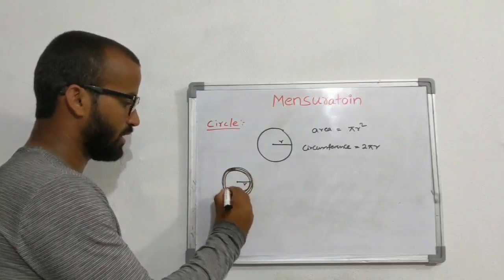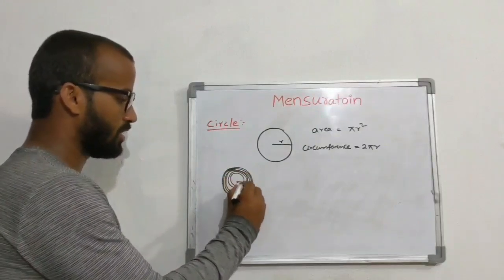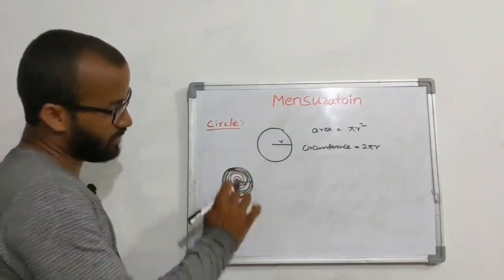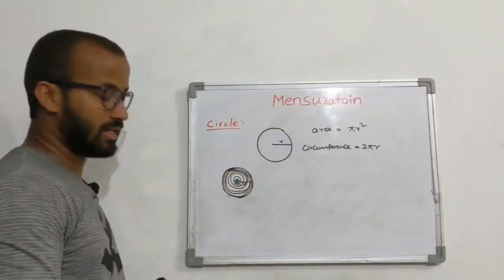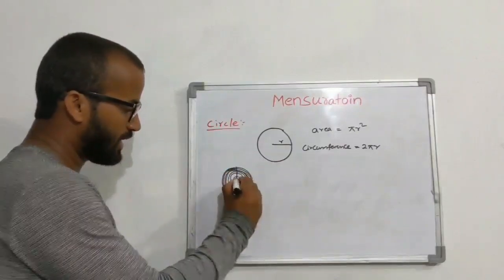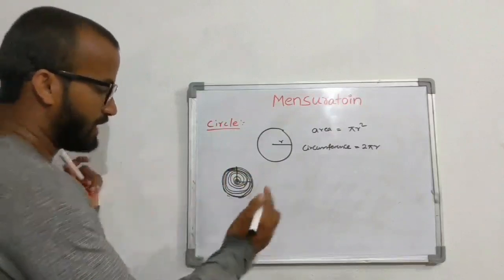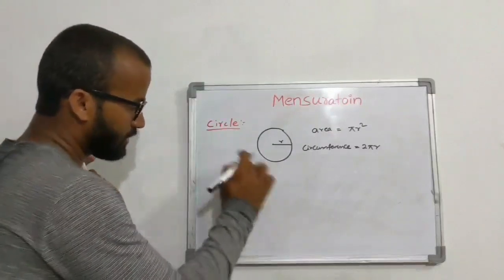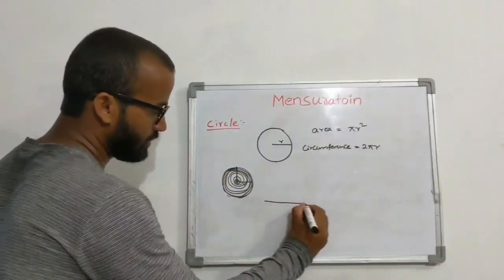Many circles I am going to make, without gap. I can't show, I am not able to draw here properly. Without gap, I will make many circles. If I cut here like this, and if I extend, then what about the outer circle will be this. This is the outer circle.